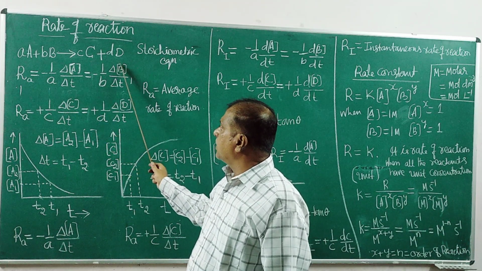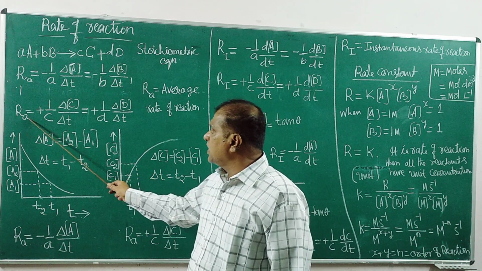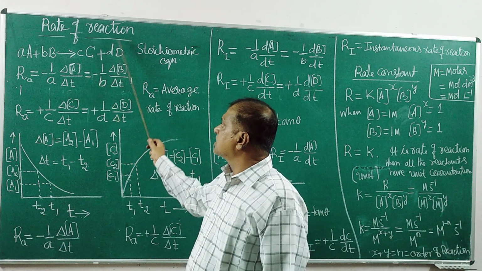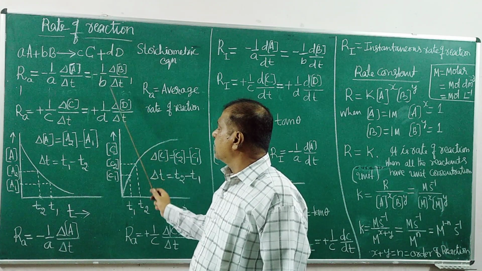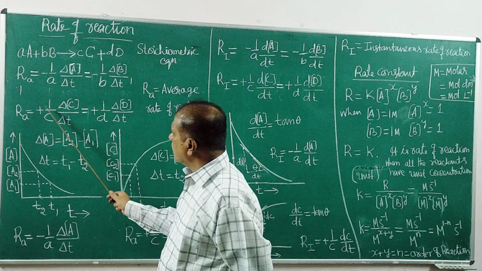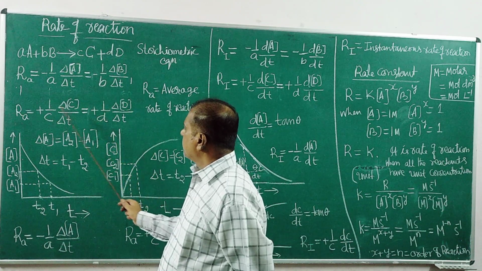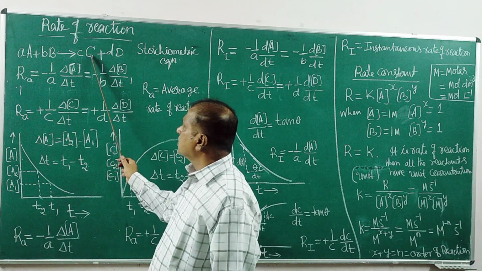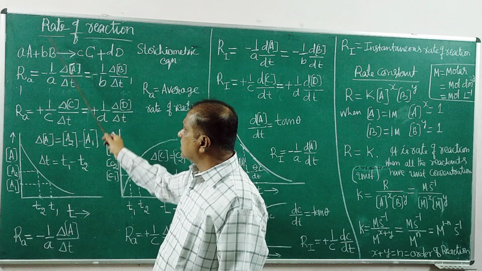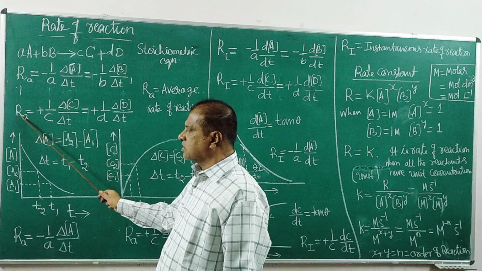Either A or B, the same equation in terms of B. Here the same equation in terms of C. Here the concentration of C increases with time, the concentration of D increases with time. That is the same definition, but here the coefficient is 1 by C, the coefficient is 1 by D. Plus represents that the concentration increases with time, minus represents that the concentration decreases with time. For reactants it takes a minus sign, for products it takes plus.